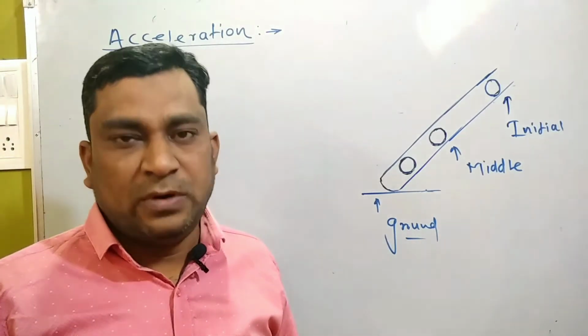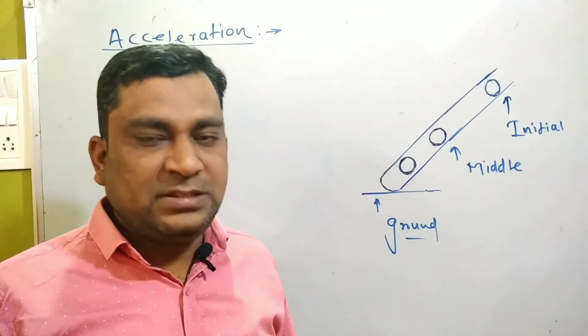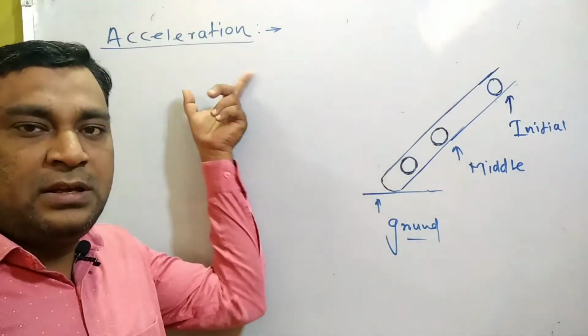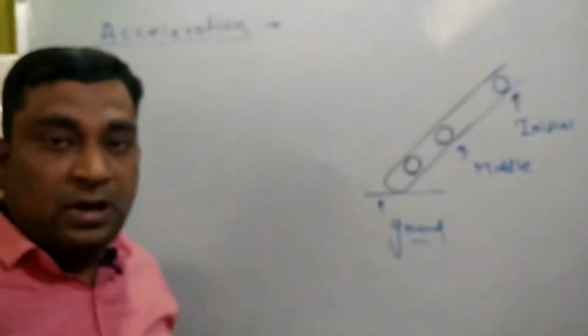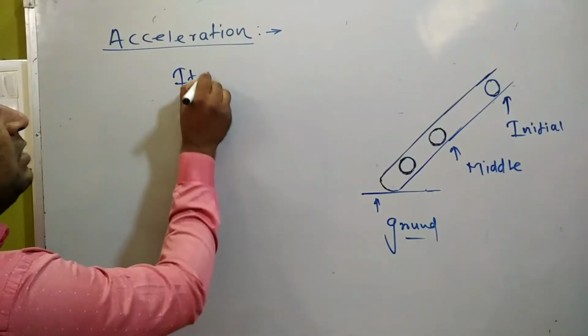And here one word will be there, either for increasing or decreasing. We use a common word. It is called the change in the velocity, and this change in the velocity with respect to time, in physics, is called acceleration. So it's time to design the definition of acceleration. What is acceleration?